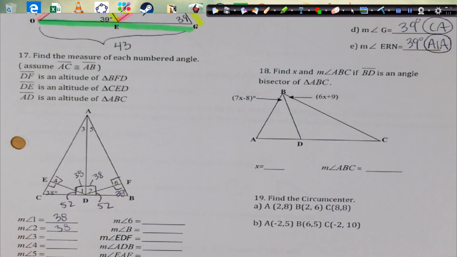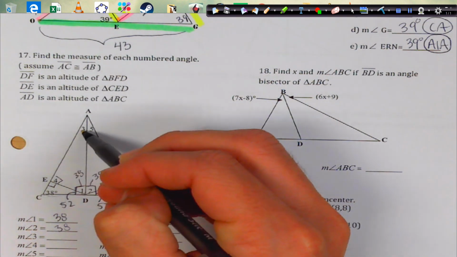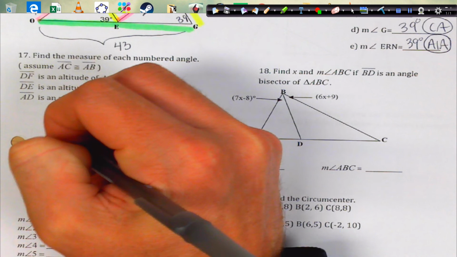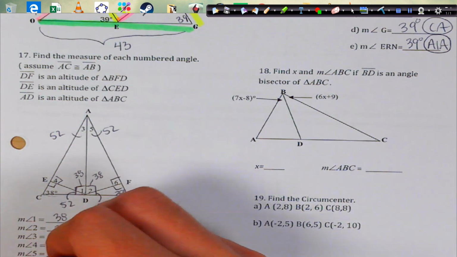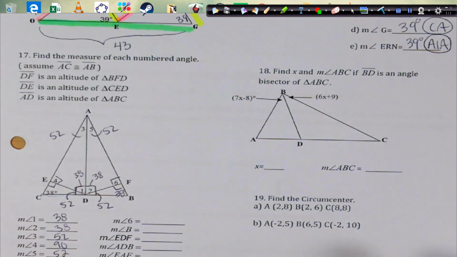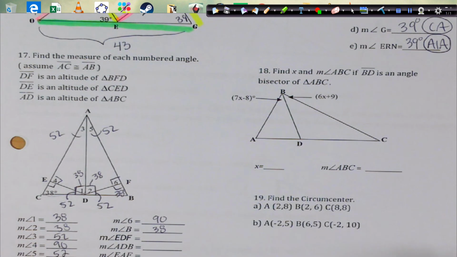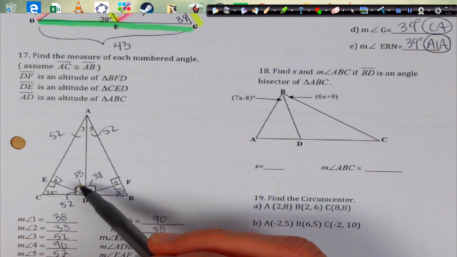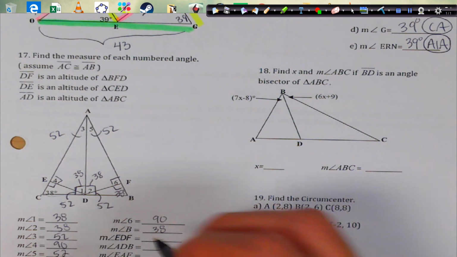Angle 3 and 4, well, we need to find angle 3. Do you see this right triangle right here? It has 38 degrees, 3, and 90. Well, that's actually just going to be 52, and the same over here, 52. So 52 and 52. Angle 4 is 90 degrees because it told me it was an altitude. 6 is also 90 degrees, and B we found earlier, which is 38. EDF is 38 and 38, which is going to add up to the total of 76.